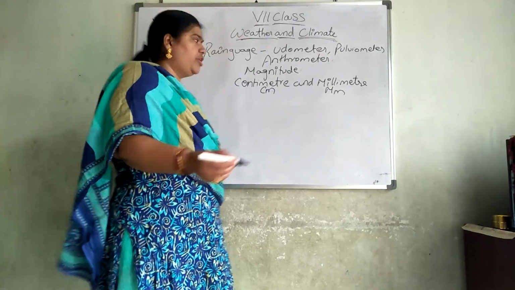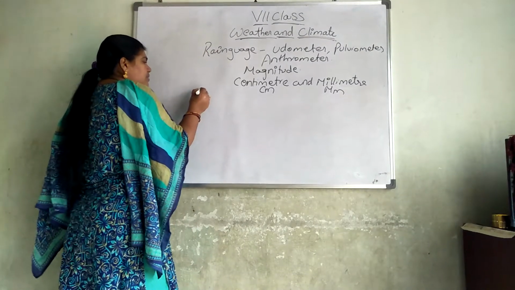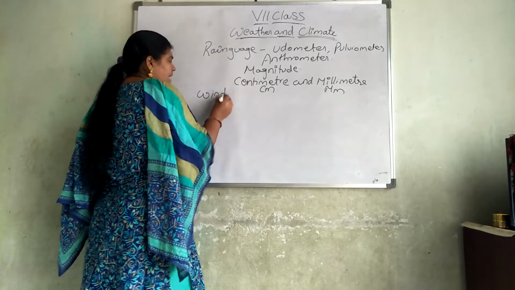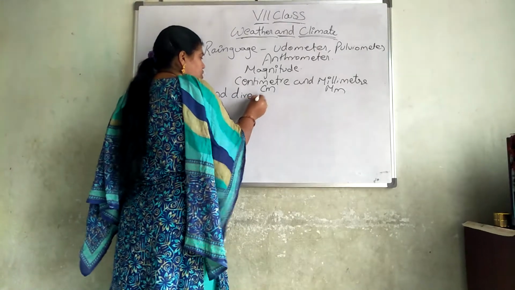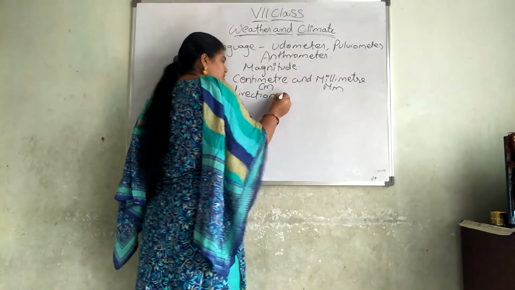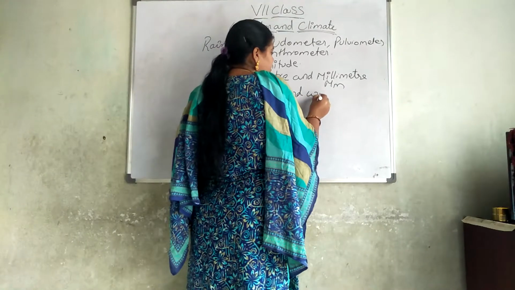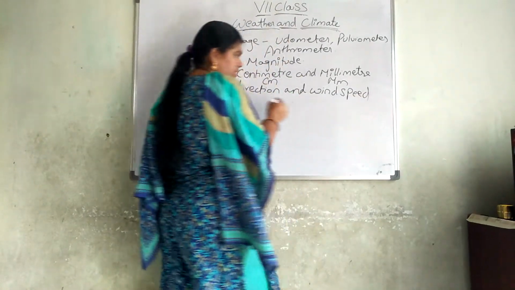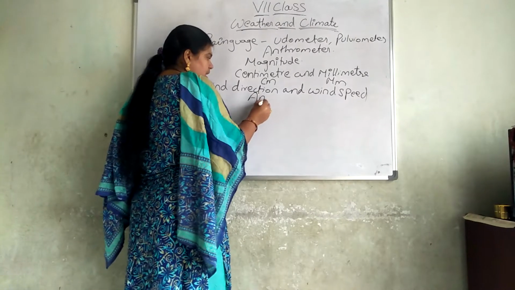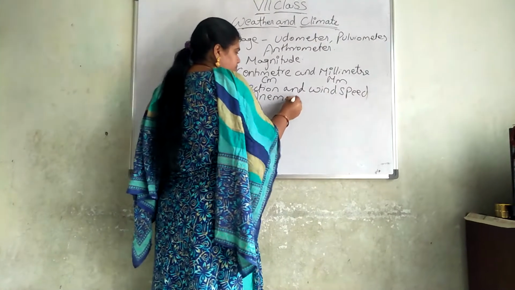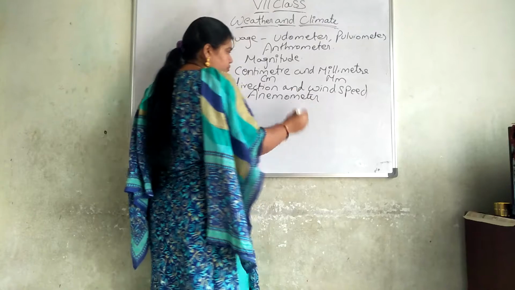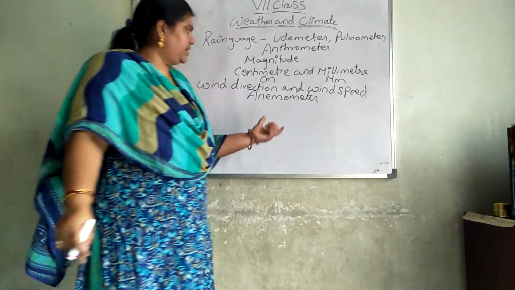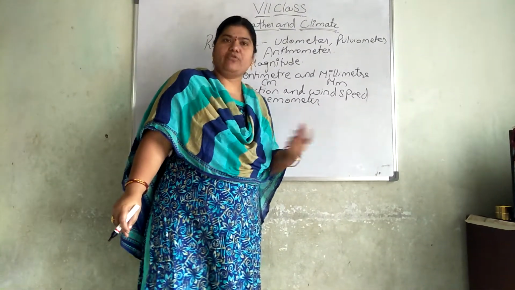Next, we discussed the wind direction and the wind speed. To know the wind direction and the wind speed, which instrument do we have to use? We have to use the anemometer. Yesterday itself I told you how to prepare our own anemometer.